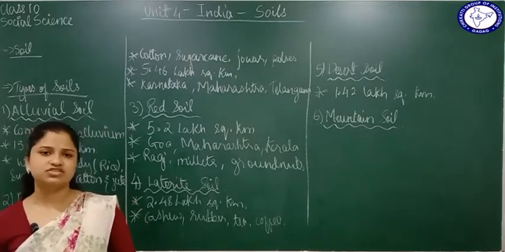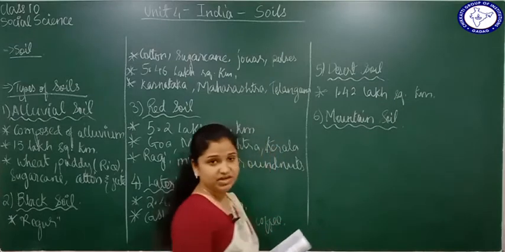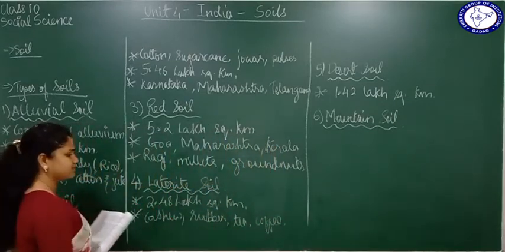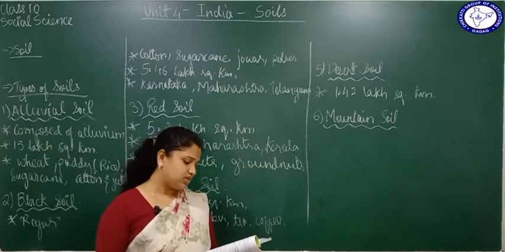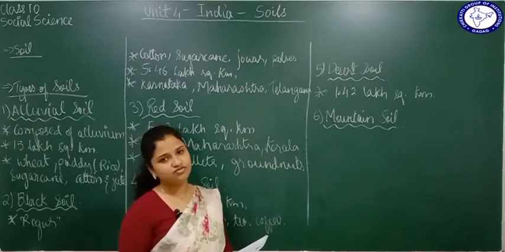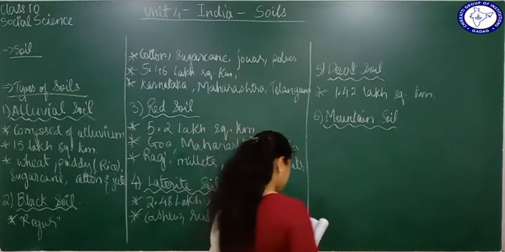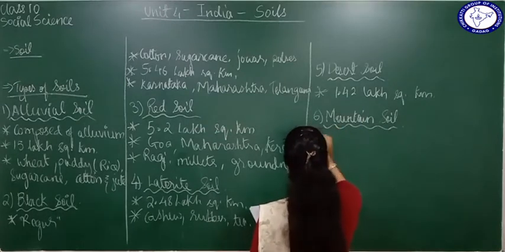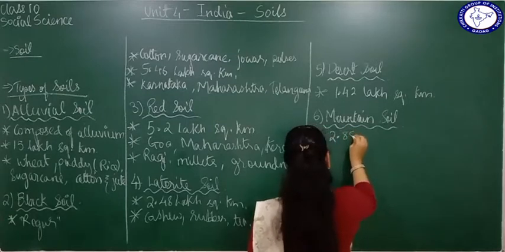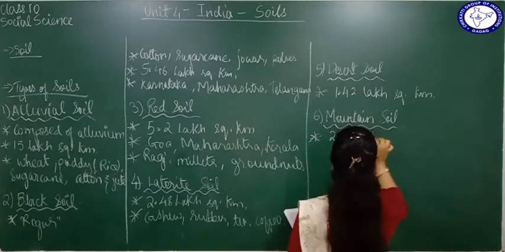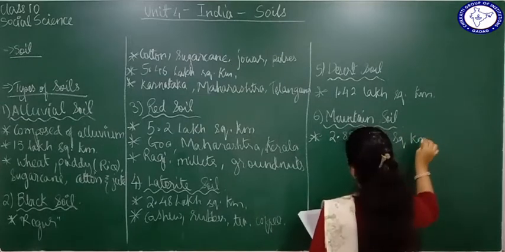Now what kind of cultivation can you do in this type of soil? You can do plantation again, just like laterite soil. What kind of plantations? You can grow coffee, tea or fruits in this region. Also, I'll just write the amount of soil that is found. 2.85 lakh square kilometers of area is covered by mountain soil.